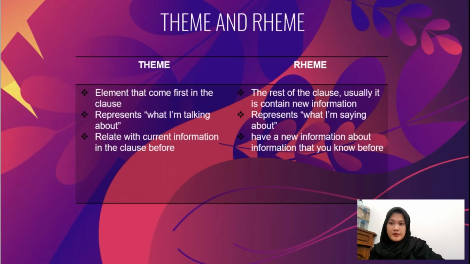Next, theme and rhyme. Basically, theme and rhyme help us to understand how information is conveyed in a clause. To make it simple, I will make some comparison between theme and rhyme. The first one is theme is the element that comes first in the clause. Meanwhile, the rhyme is the rest of the clause, and it usually contains the new information. Theme represents what I'm talking about. Meanwhile, rhyme represents what I'm saying about it. Theme relates to current information from the clause before. Meanwhile, the rhyme has new information about information that we know before.